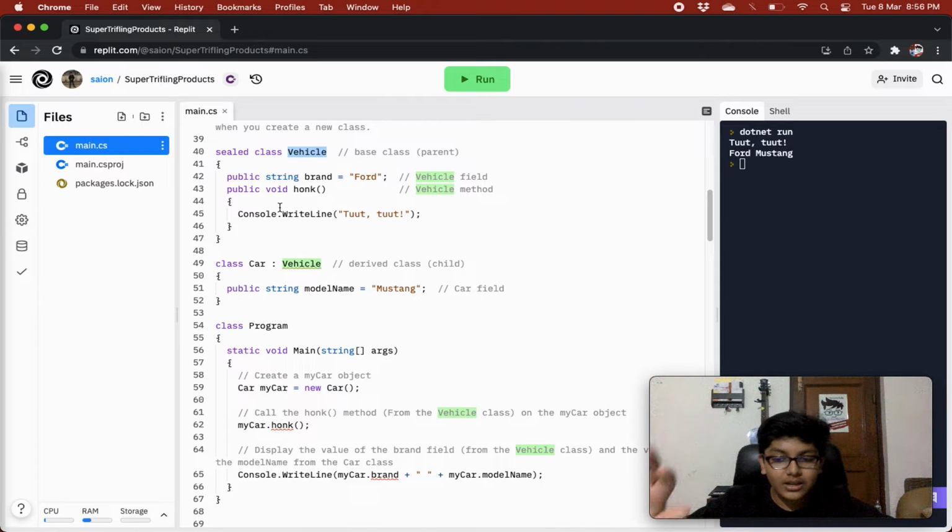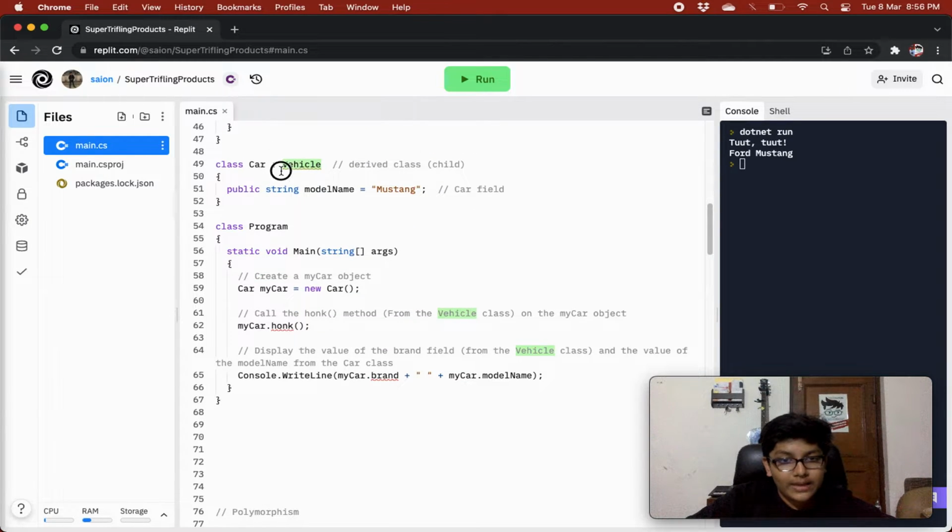So when we give sealed, no other class can inherit from the class to which we give sealed, right? So we give sealed to the vehicle class, so no other class can inherit from the vehicle class.